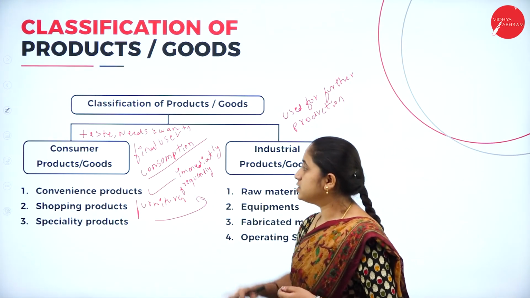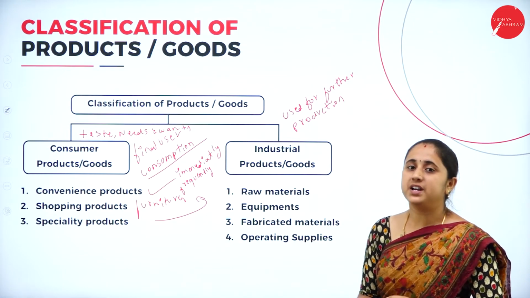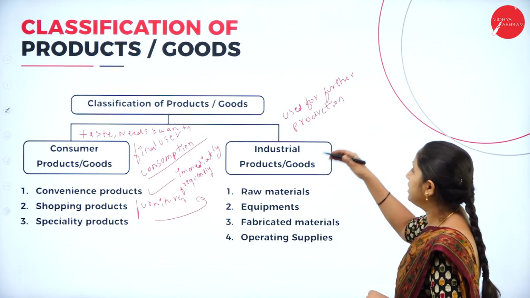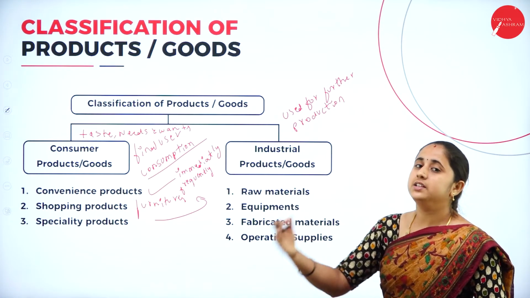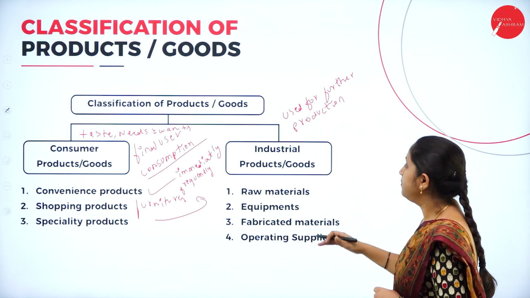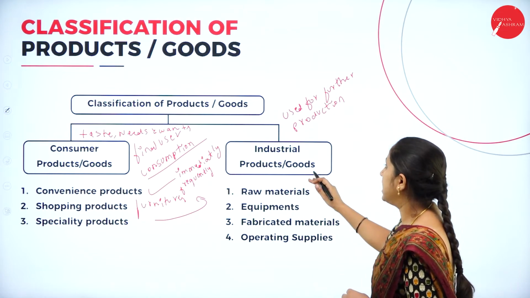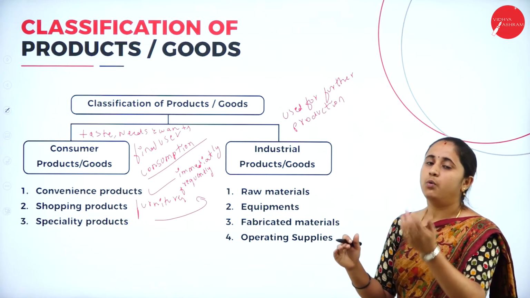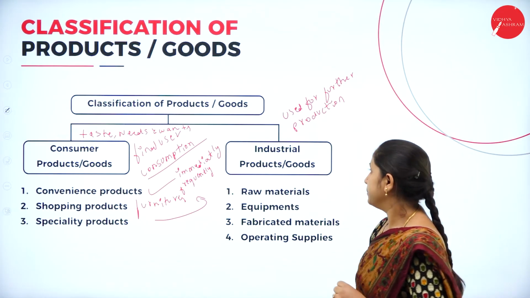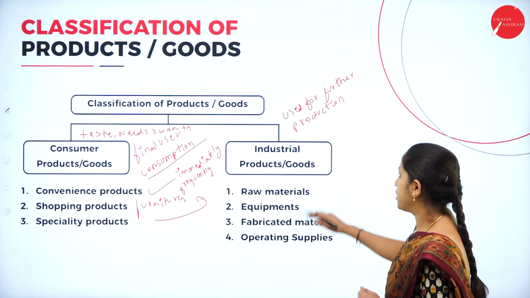But with consumer products, they purchase the product regularly. Here the suppliers are few and they have derived demand, and these goods are meant for further processing. They consider technical factors while purchasing the product. So this is all about industrial products.